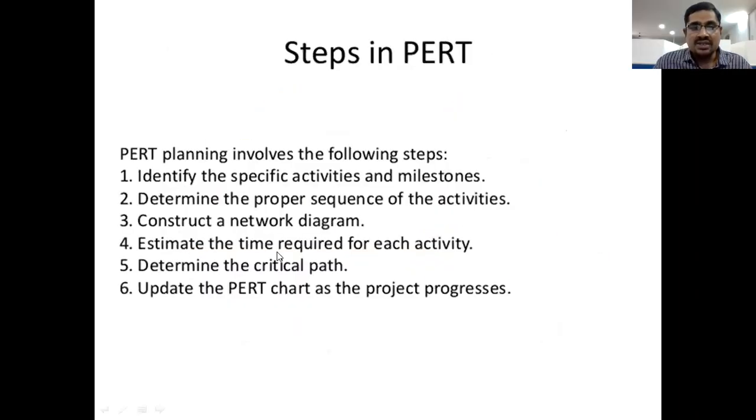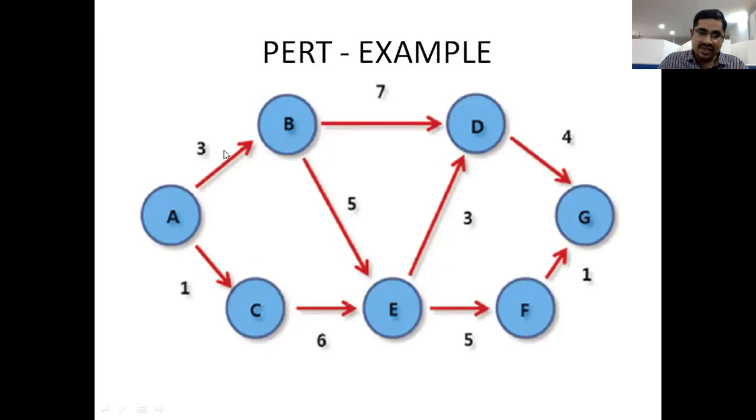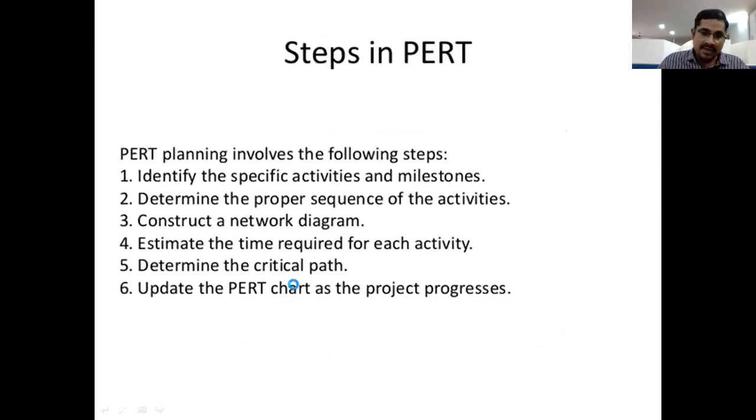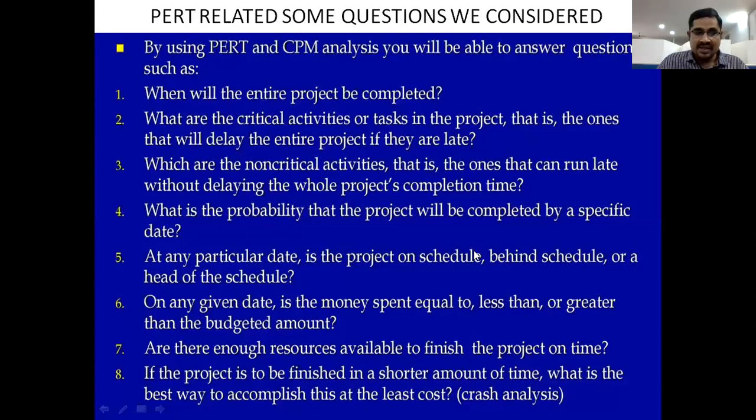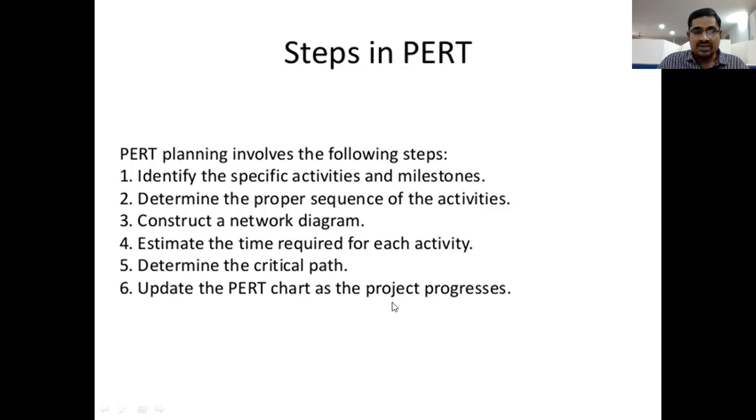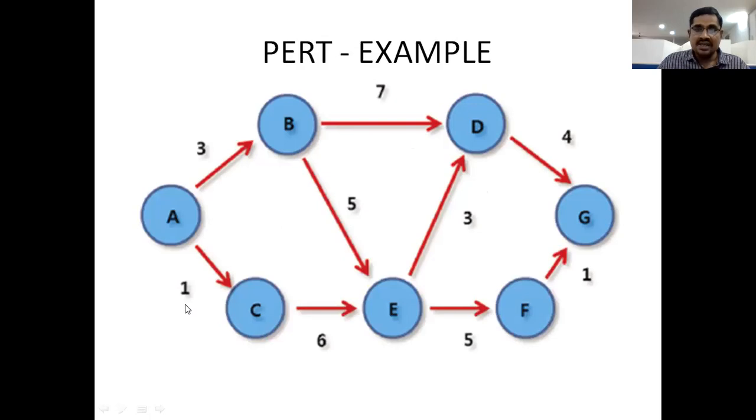Next, estimate the time required for each activity. These are the times for each and every activity. This activity, 4 hours. For this activity, E to D, 3 hours. B to E, 5 hours. E to F, 5 hours. C to E, 6 hours, right? Determine the critical path. After completing the network drawing, find out the critical path. And next, update the PET chart through the project progression, right? This is all about the steps in PET.